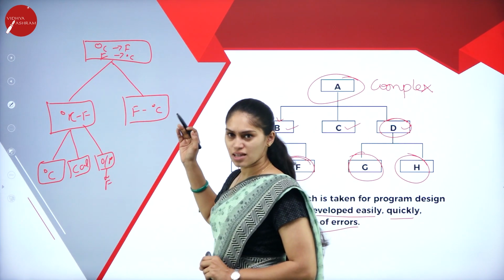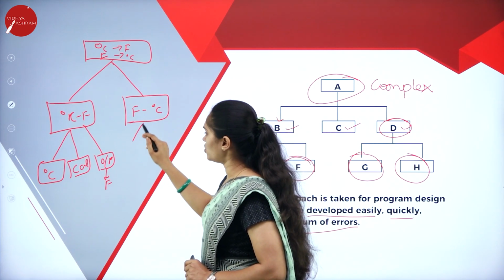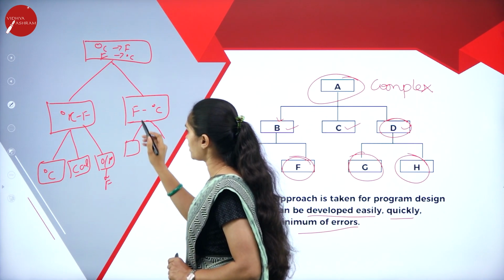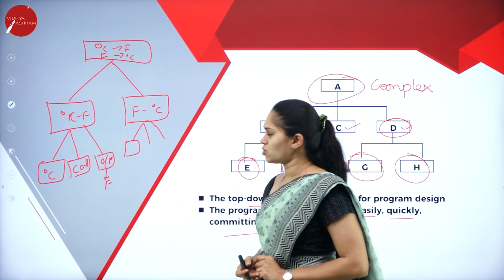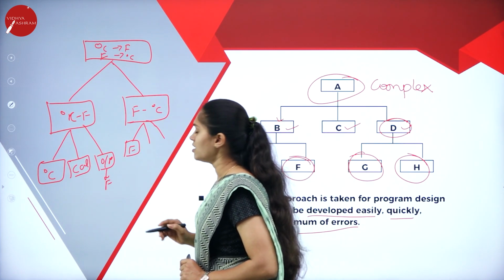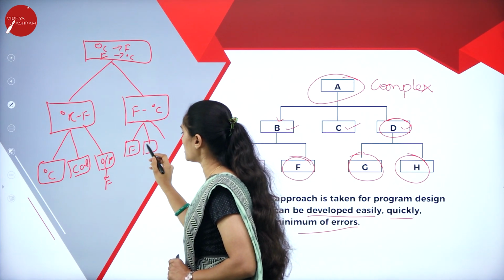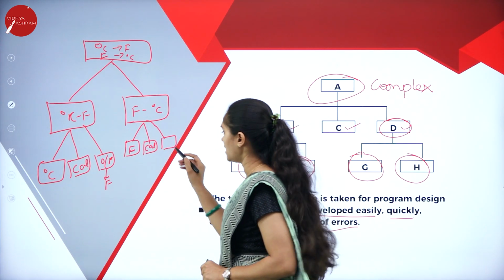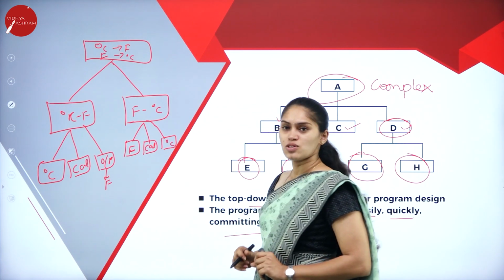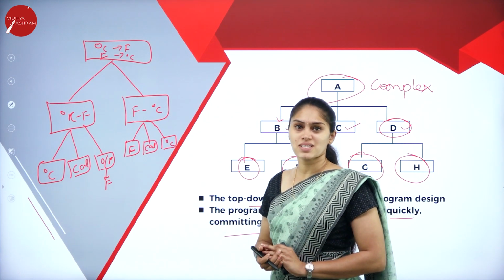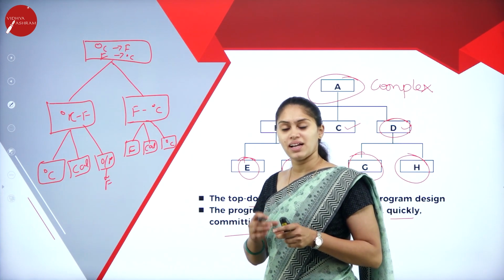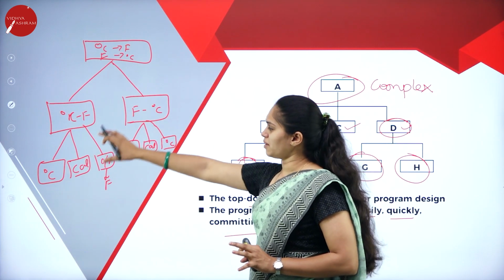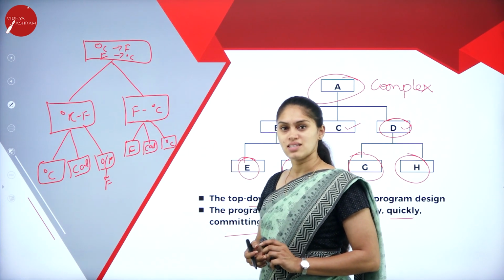When it comes to the other subproblem, I am going to divide this into another three parts. Here I am going to convert Fahrenheit into degree Celsius, so I take the input as Fahrenheit and do the calculation. Once the calculation is done, it is converted into degree Celsius. So instead of doing it as a complex task, I am making it simple by dividing it into subproblems or subprograms, which are further divided into smaller subtasks.